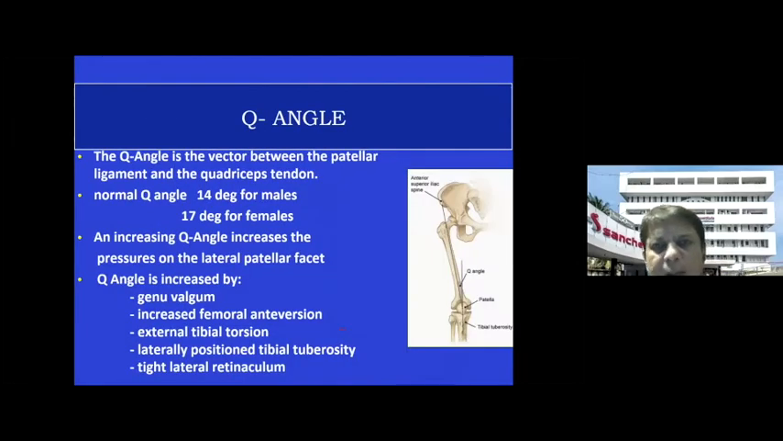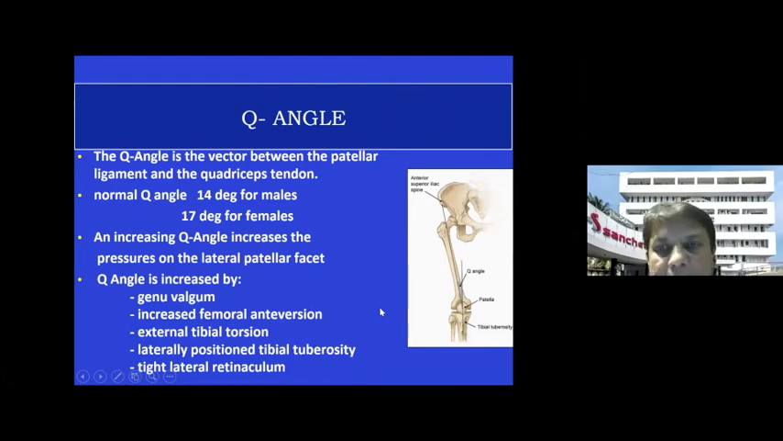Again, Q angle, Dr. Rajesh alluded to it when he spoke about the biomechanics, but this again can be measured, and it's a clinical test. So you've got to measure, and in your exams, if you get a short case and if you draw it, there's a point on the ASIS, the center of the patella, and from the center of the patella to the tibial tuberosity. So the angle subtended by these two lines, the ASIS to the center of patella and from the center of the tibial tuberosity, is called the Q angle, and it varies from 14 to 17 degrees.